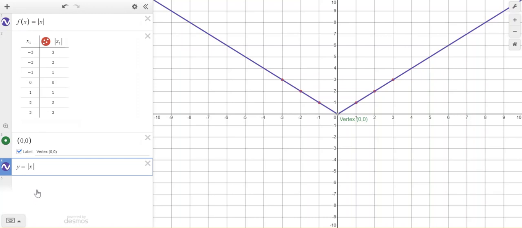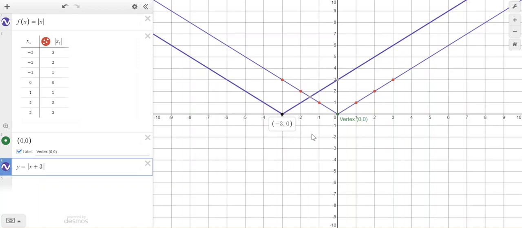But I want to do some transformations. Think of your absolute value as grouping. So I'm going to do a +3 inside the absolute value, which is an x thing, because x is what's inside. So notice what happened now to my absolute value function. My vertex is now -3, 0. So clearly my vertex moved from 0, 0 to -3, 0.